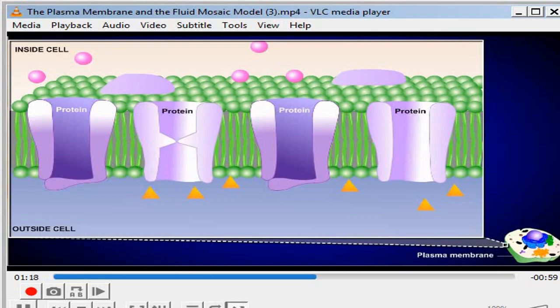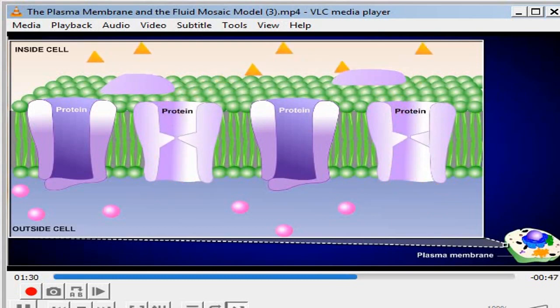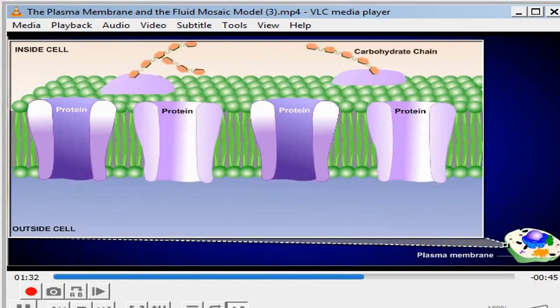The plasma membrane of a cell also contains other molecules that aid in its function. There are a number of different proteins embedded in a membrane, and they serve a variety of functions. Some are involved in the transport of substances across the membrane, while others help in cell-to-cell communication. Short chains of sugars are attached to the outer surface of some of these proteins, forming glycoproteins, which serve as recognition signals to other cells.